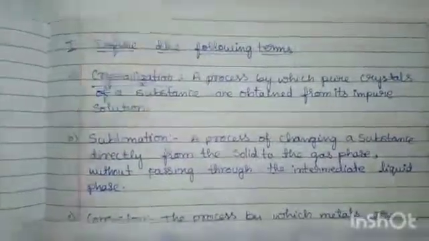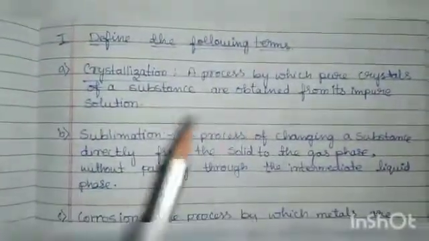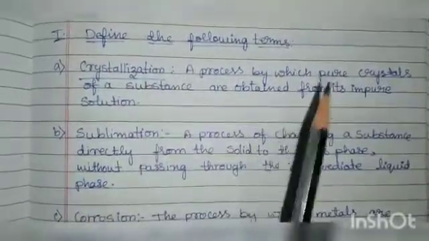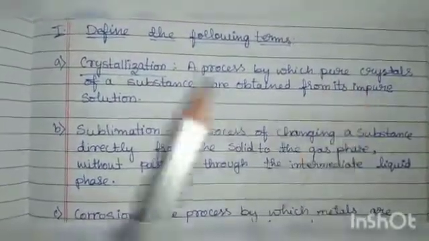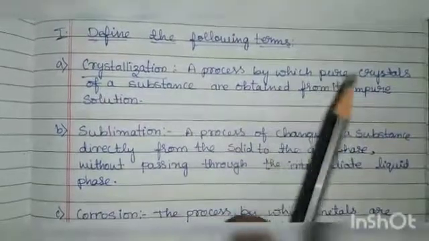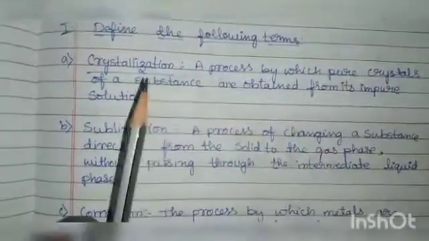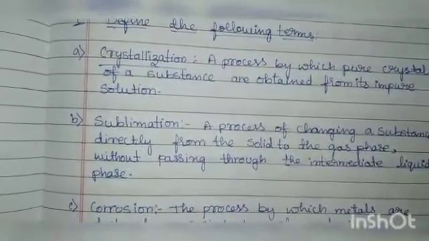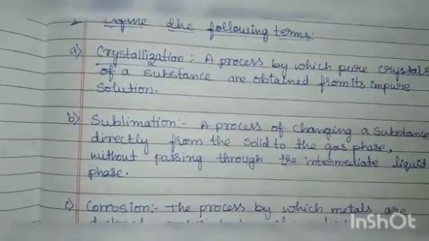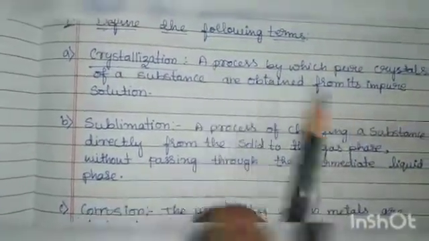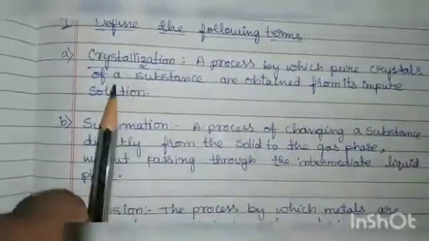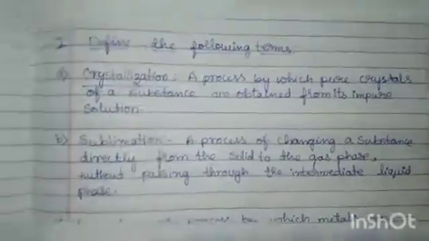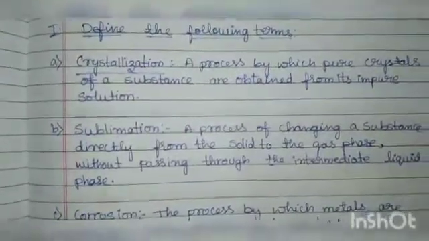Let us see the next main. Define the following terms. Crystallization. Crystallization means a process by which pure crystals of a substance are obtained from its impure solution. For example, if you mix impure salt in water, it becomes a salt solution. By the evaporation process you can get the crystals. So obtaining pure crystals from an impure solution is called crystallization.